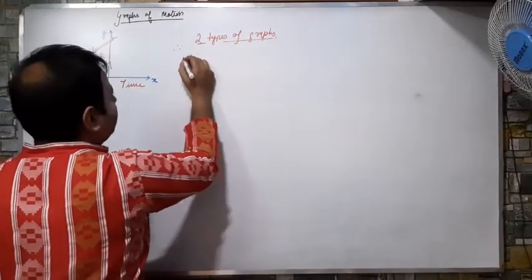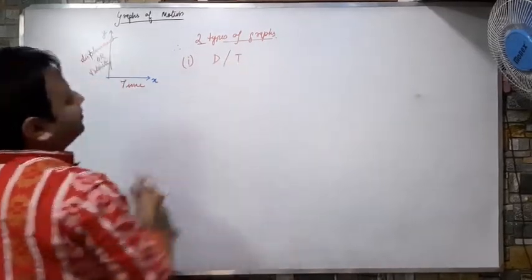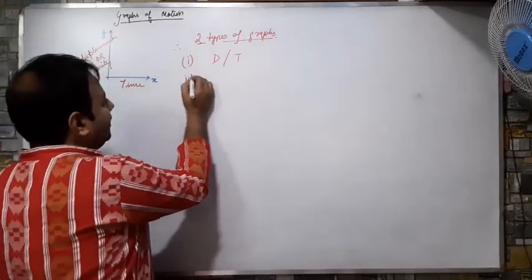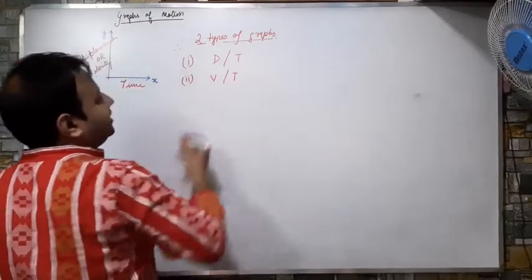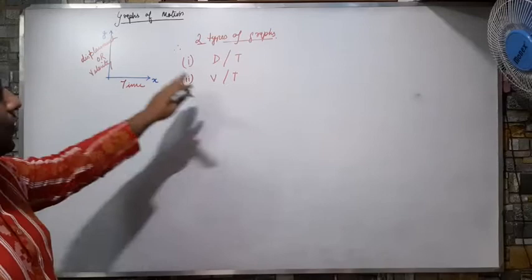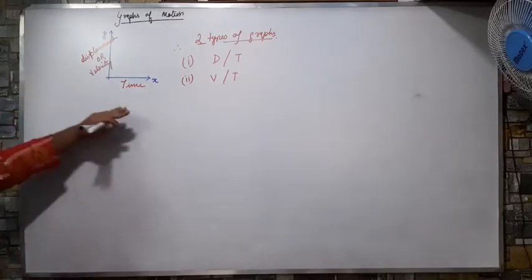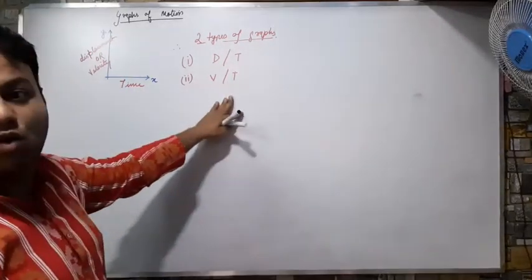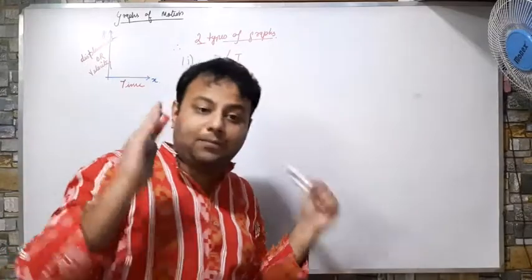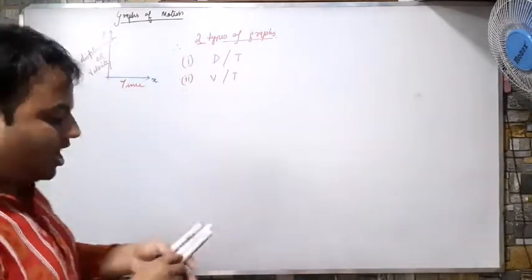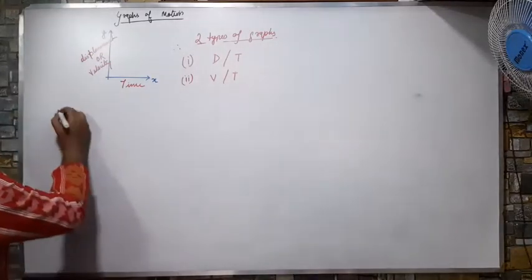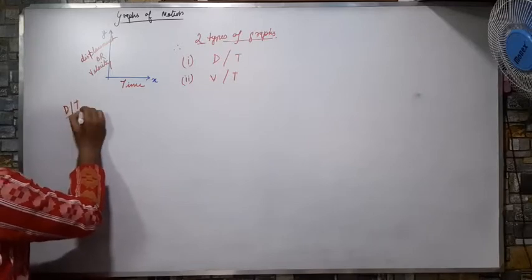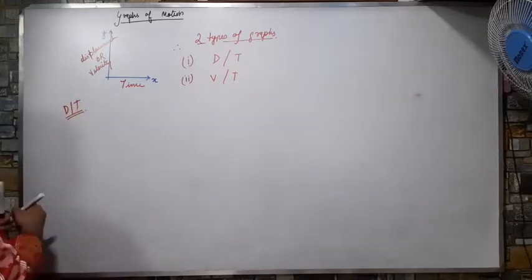So therefore I have two types of graphs. What are those? The first one, I have a d by t graph. D by t means displacement by time graph. And secondly, I have a v by t graph, or velocity by time graph. First of all, I have a dt graph, that is distance by time graph, and secondly a vt graph, that is velocity by time graph. Both of them are required for depicting my motions in a graph. Now I am giving you some examples of dt graph.